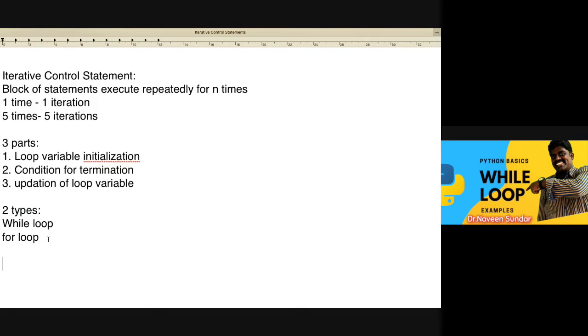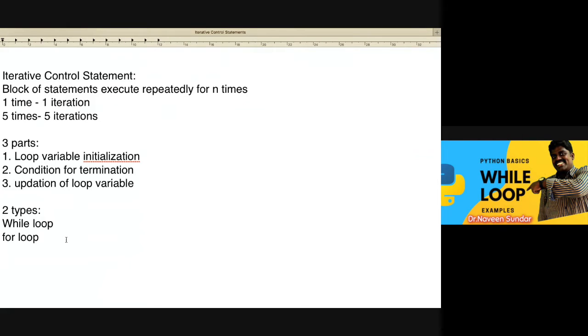I will just show you a simple example for the while loop. So first, the while loop. Why are we using this while loop for iterations? Normally the block of statements will be present inside curly braces in C. But as I discussed in the previous session about the decision control statement, I talked about the colon.